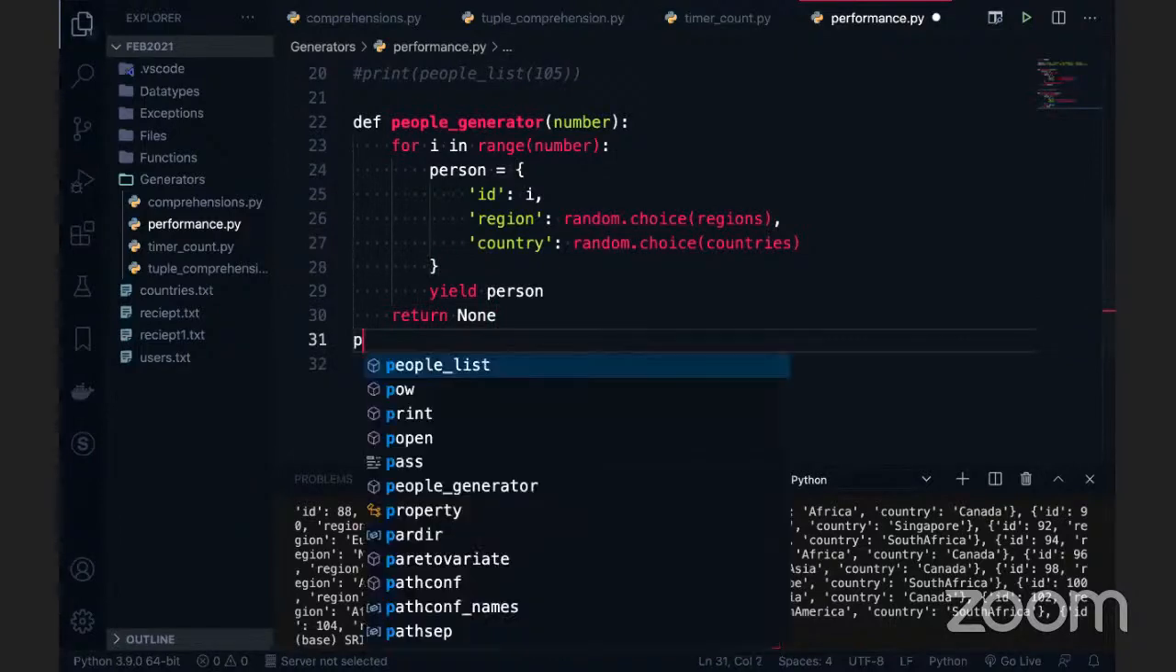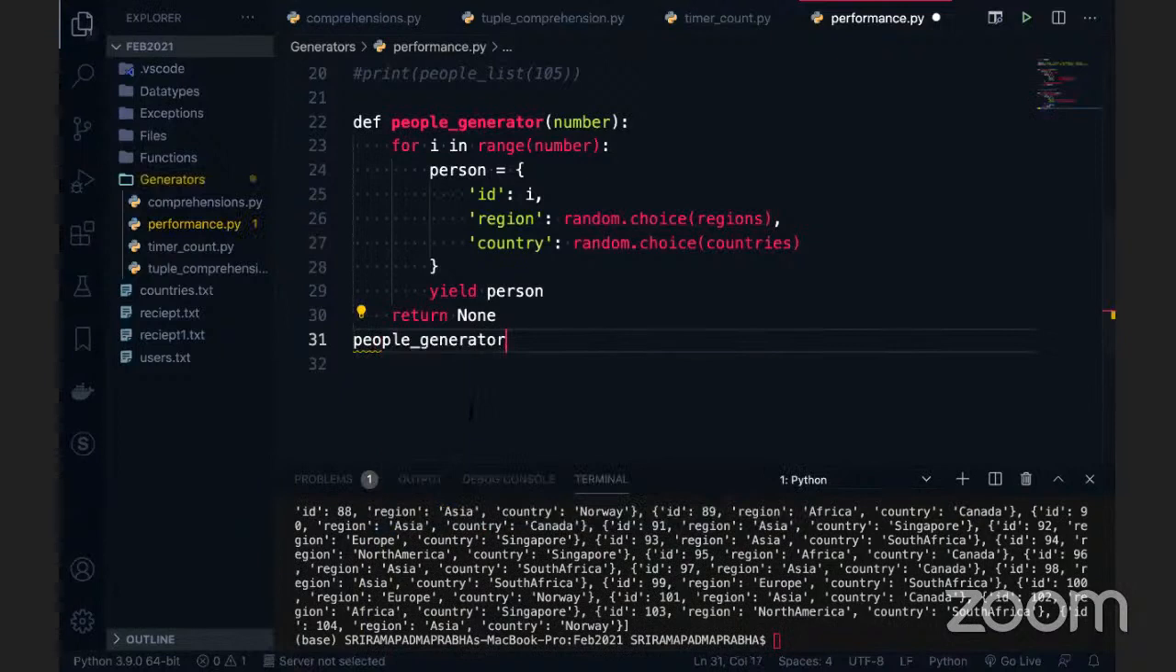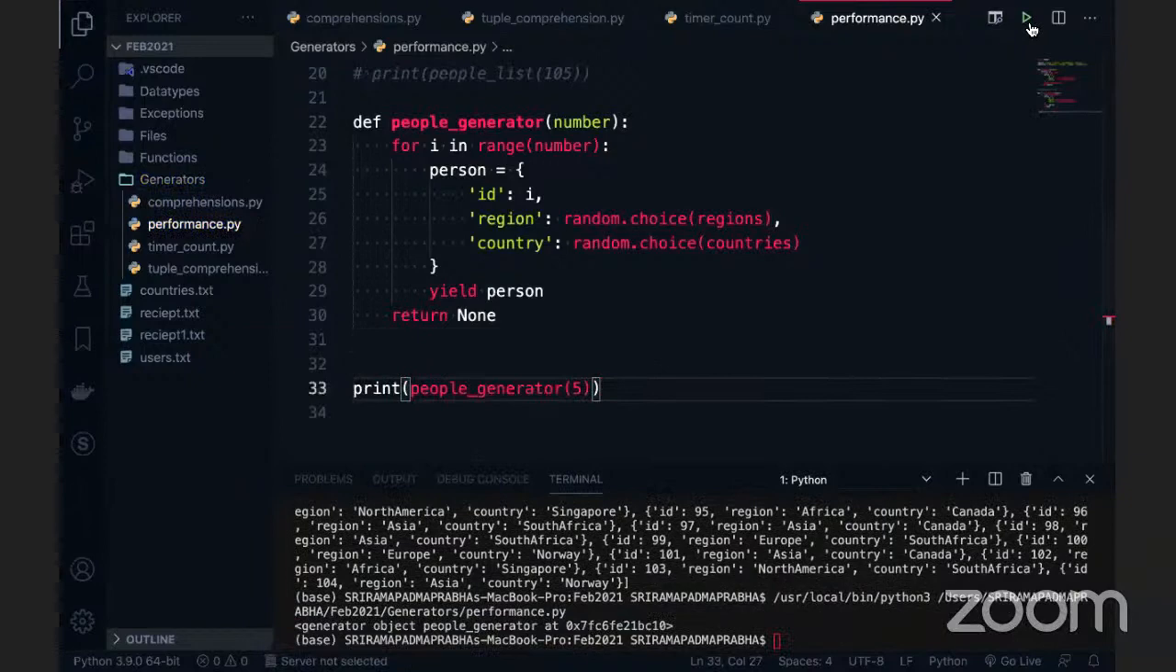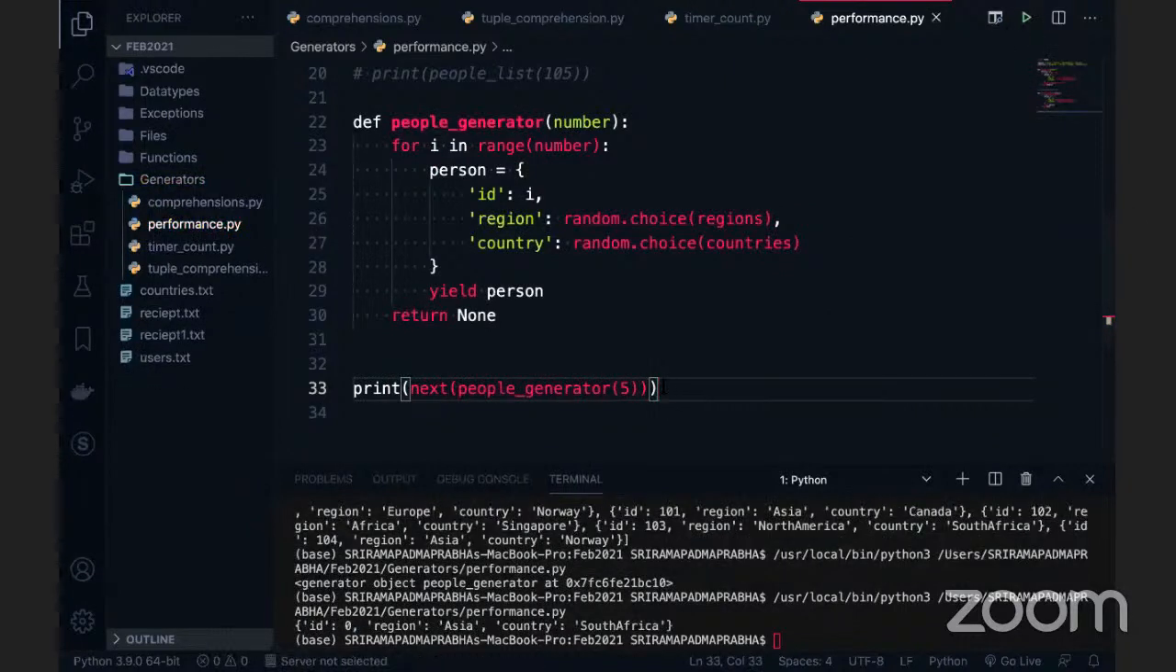So I want to call this people generator now. People generator, and pass 5 now, 5 generators I want. But this time, if I go and use the print statement, do you see the output? No, right? If I execute this, you will see the object location only. So if I want output, use the next function here. Now if I execute this code, you will see that the first person is coming. If we call it 5 times, 5 people's information will be produced because you are giving 5, right? Am I correct or not?